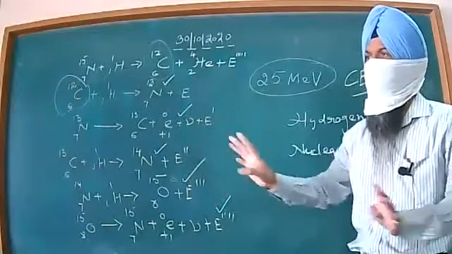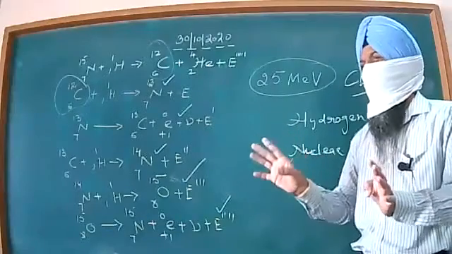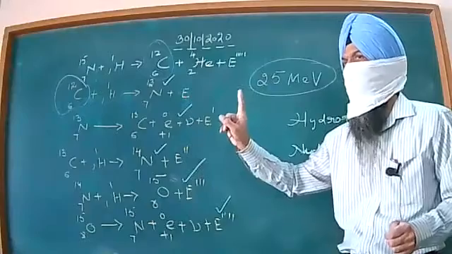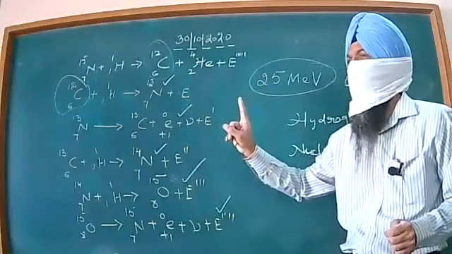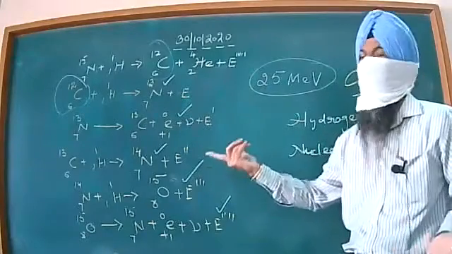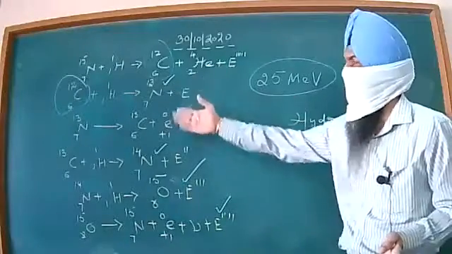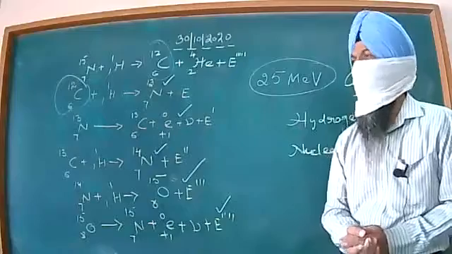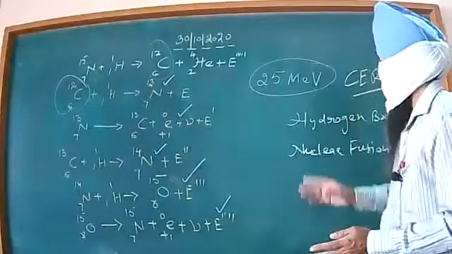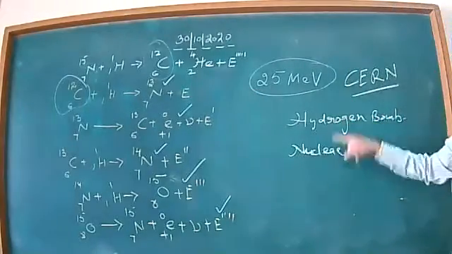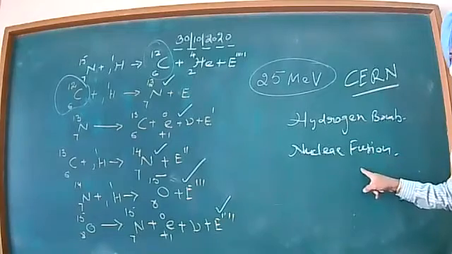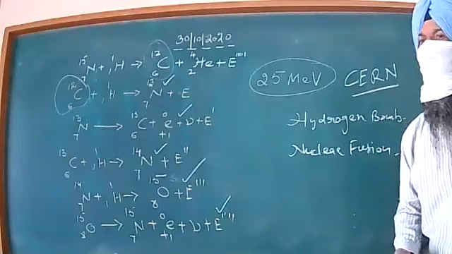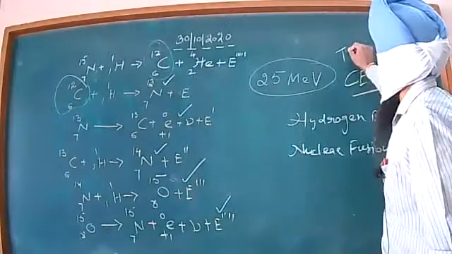Although in approximately 22 years, I have never seen this question. Only once I saw a proton-proton cycle in this long spell of time. So it may or may not come, but if you remember any one of these steps, you can quote it as an example of a nuclear fusion reaction. Then beta, furthermore, this will give you the principle of the hydrogen bomb also. So this is the sad side, and on the positive side, tokamak, you might have heard.